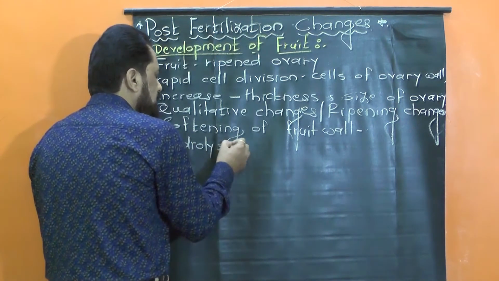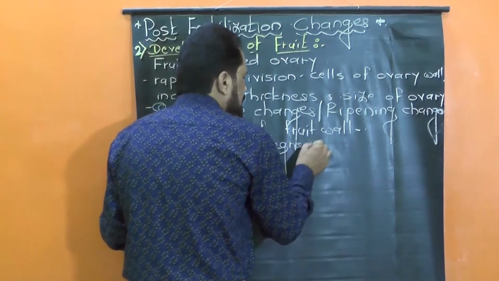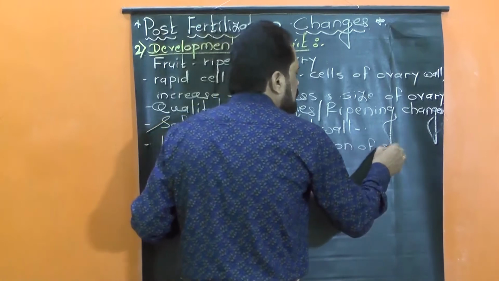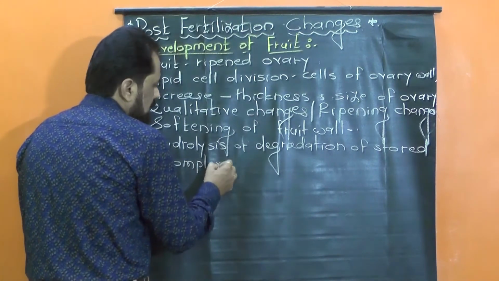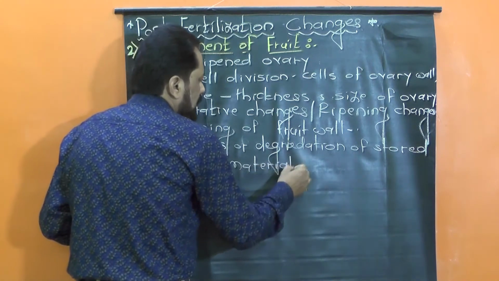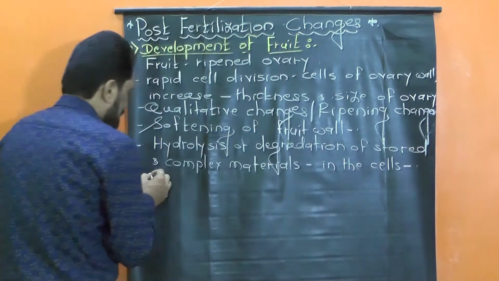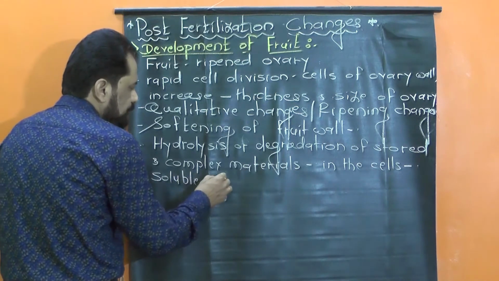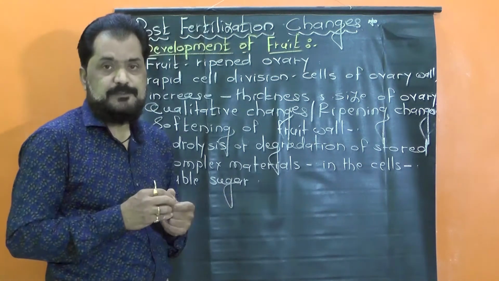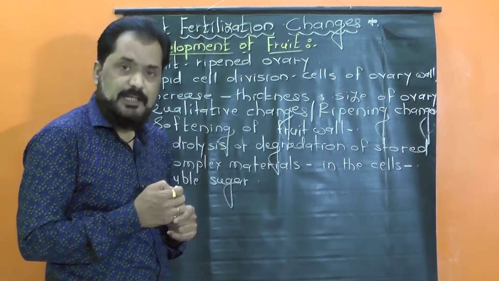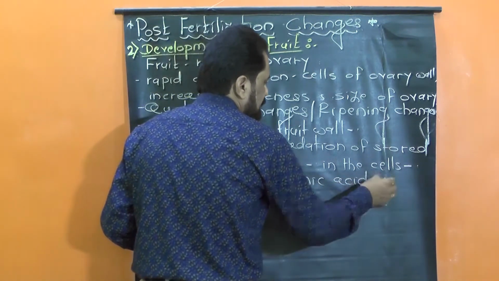hydrolysis or breaking down, degradation of stored and complex materials in the cells into the soluble sugars, especially in sweet fruits such as grapes, mango, apple, and also maybe into different organic acids, isn't it?